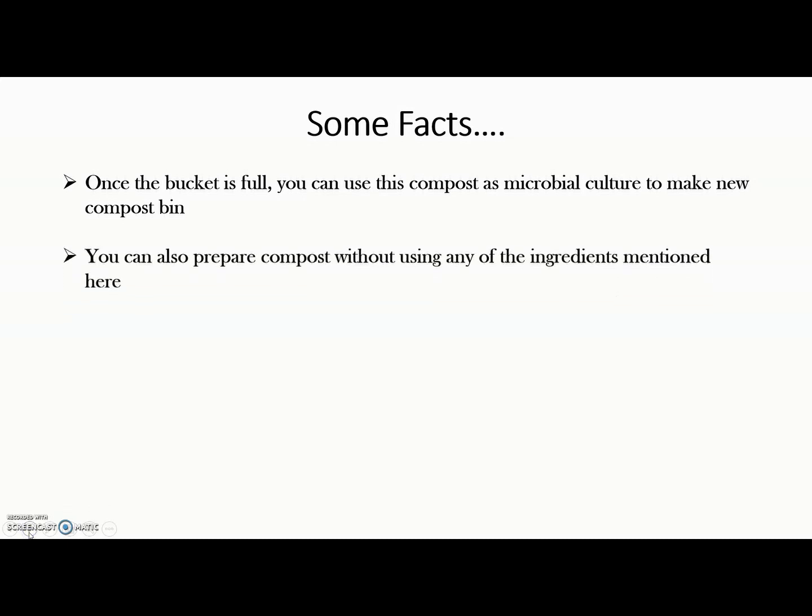If you are patient enough, you can just use soil, put your wet waste in it, put some cow dung in it, and wait for it to convert that wet waste into simple inorganic substances, and whatever culture is generated in that container, you can utilize it as a microbial culture for your compost pit. You can also prepare compost without using any of the ingredients mentioned here. So you can just use soil, but it will take a longer time.